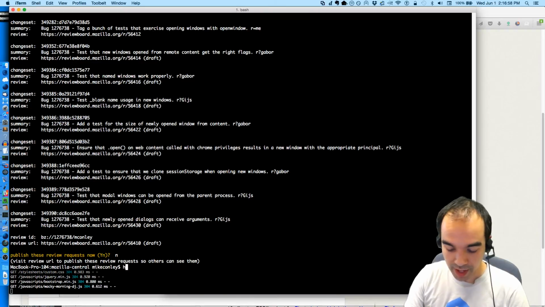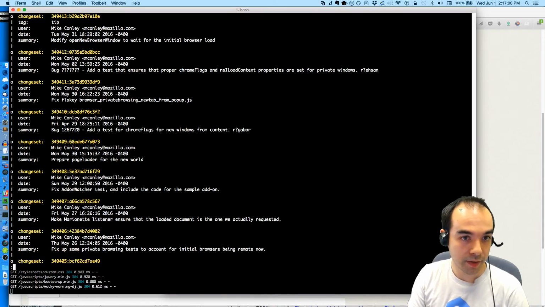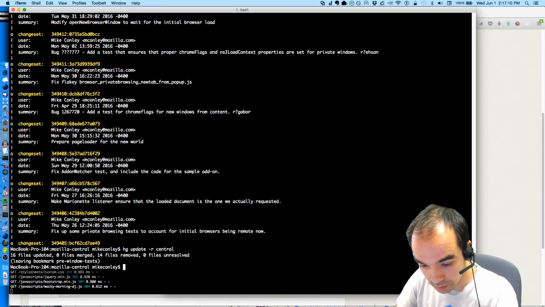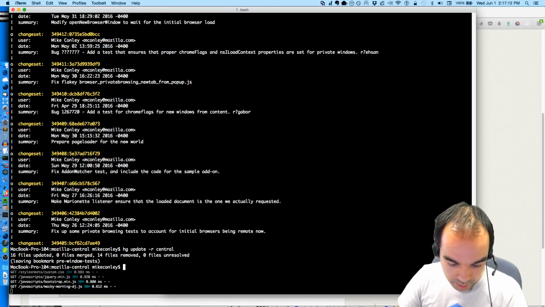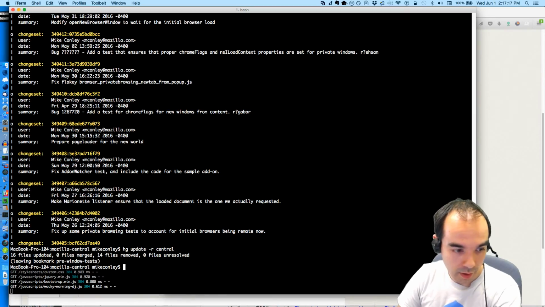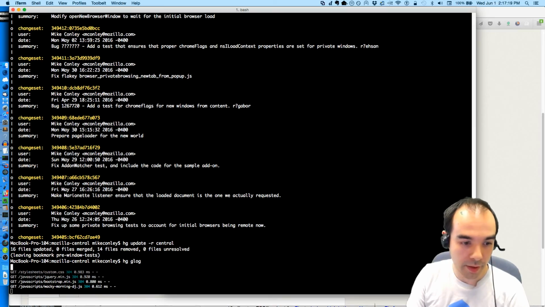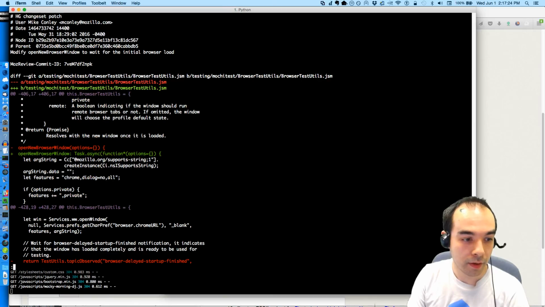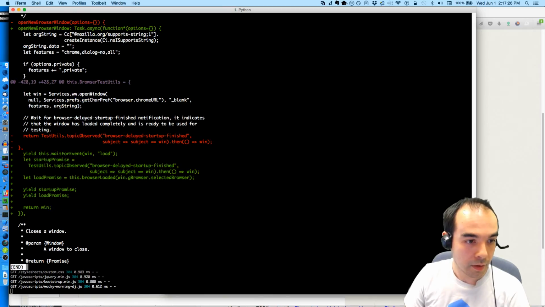So I actually have sort of a patch to do this. Update mozilla-central. Okay, and then the thing that I did, export r349413. Yeah, I think that's what we wanted to do.